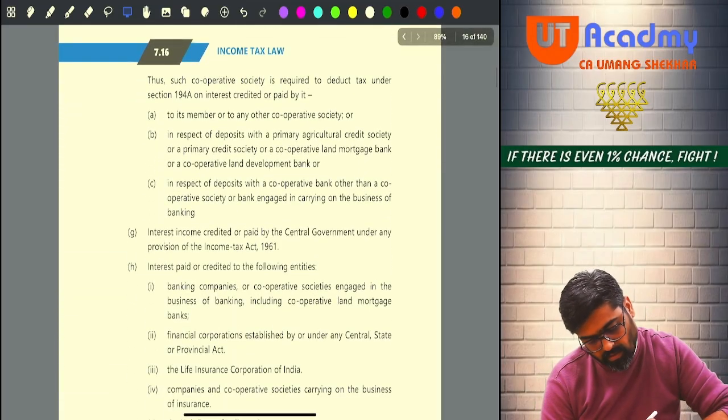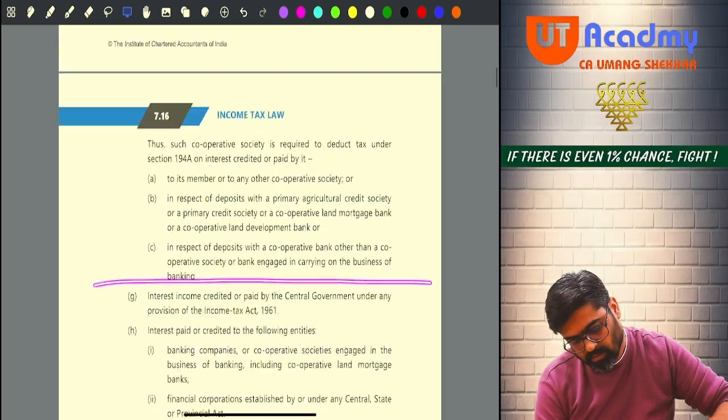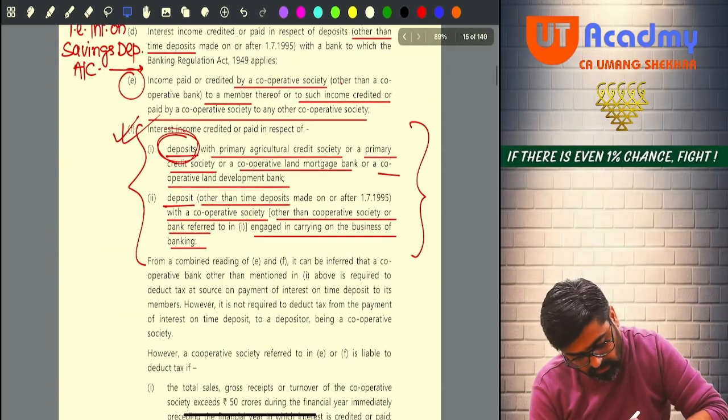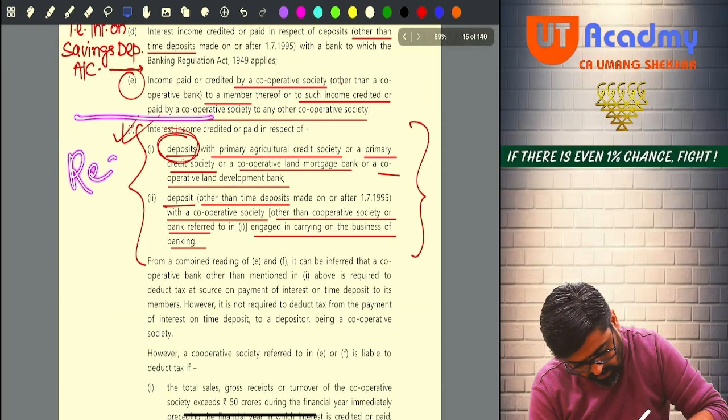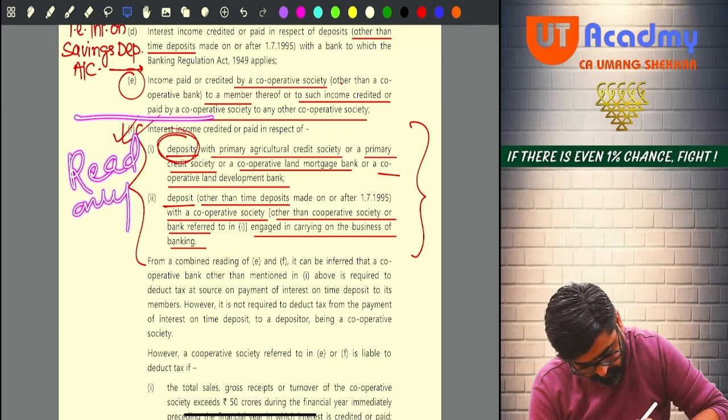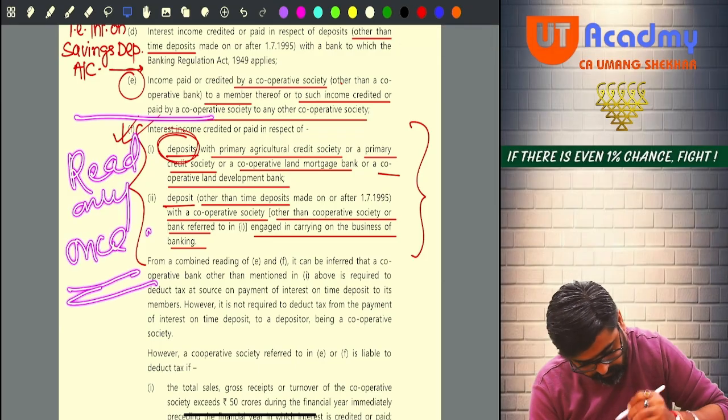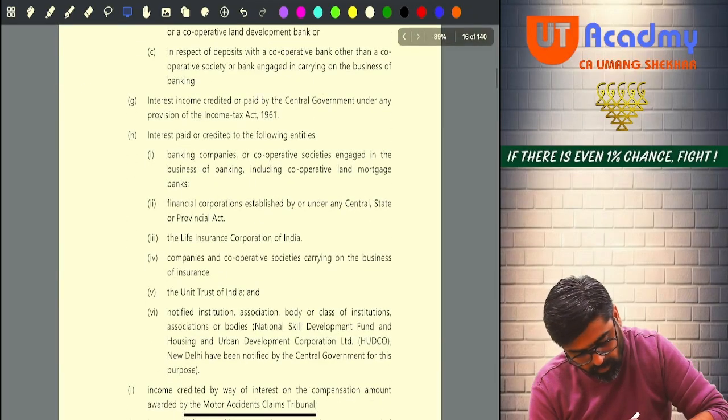Next one. Till here, read only once. Till here. Now point number G.